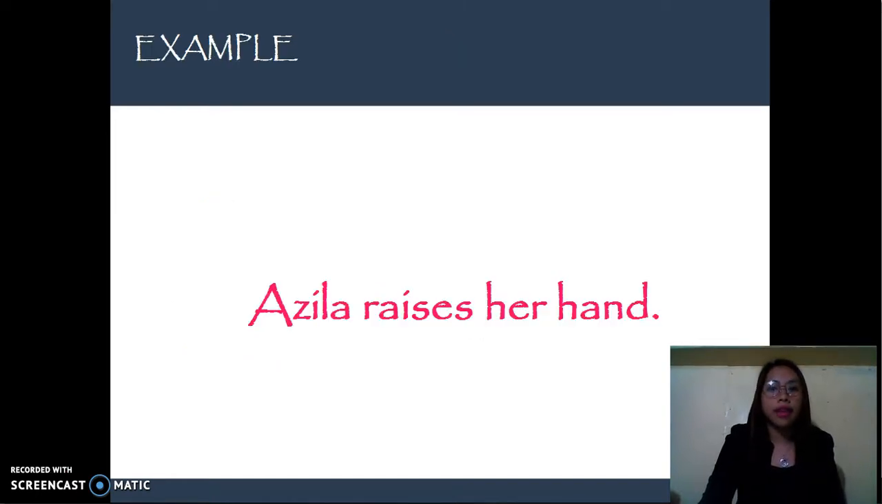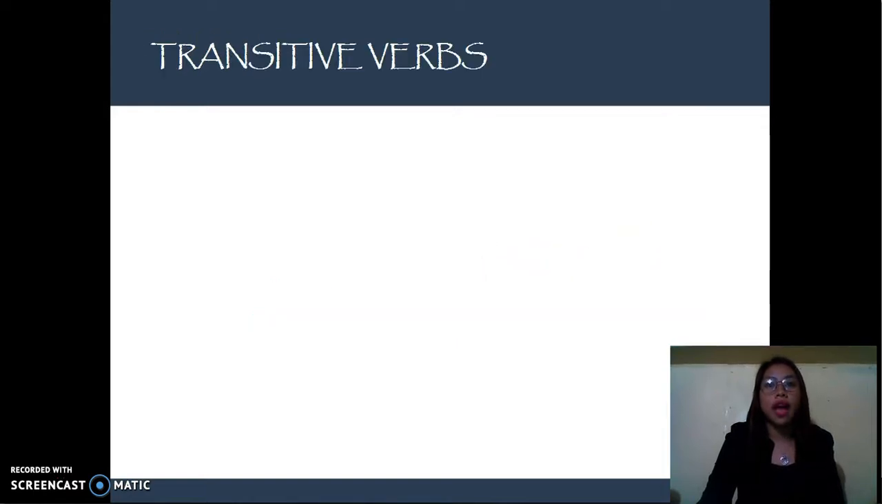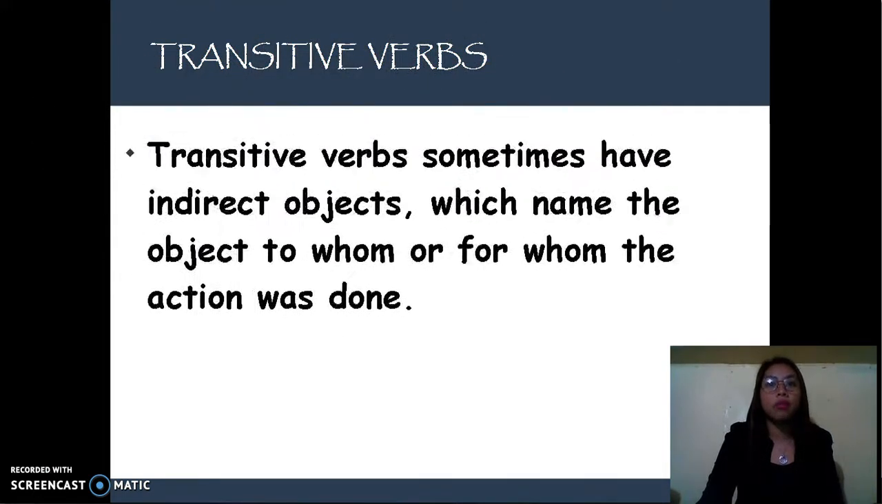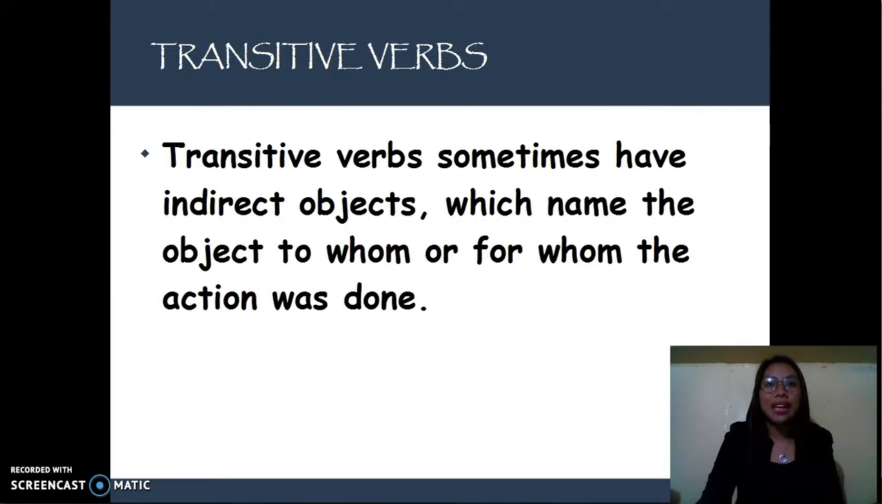Azila raises her hand. The verb is raises, and her hand is a direct object, receiving the verb's action. Therefore, raises is a transitive verb. Transitive verbs sometimes have indirect objects. Note that indirect objects are those which name the object to whom or for whom the action was done.